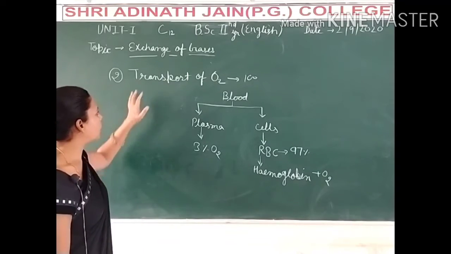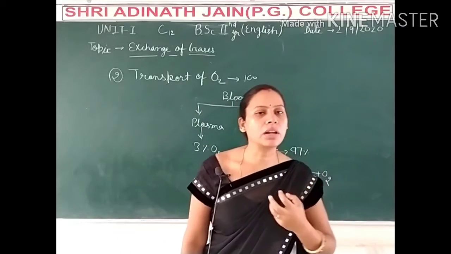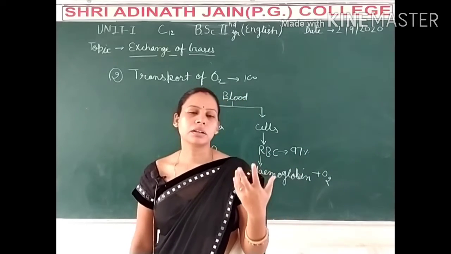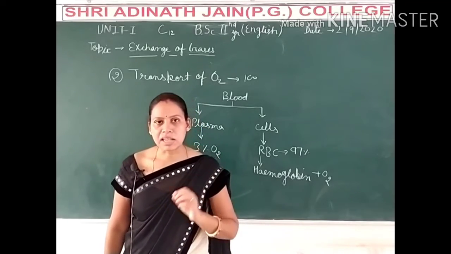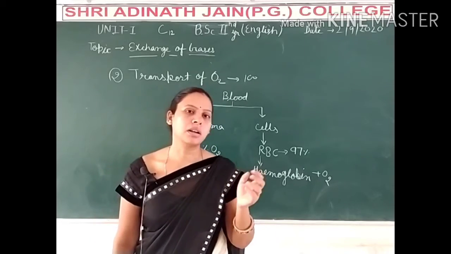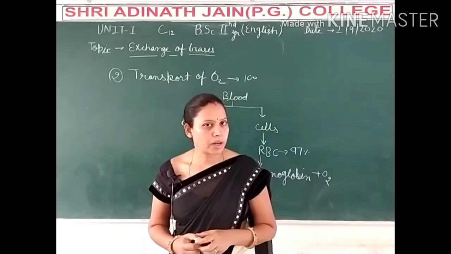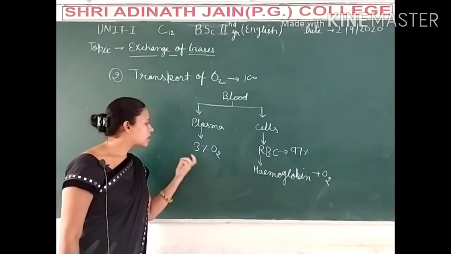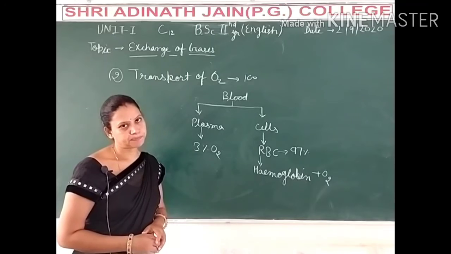We are talking about the transportation of oxygen. When oxygen comes into the alveolus, how is it transported to the heart, other tissues and cells? For this, the blood plasma and RBC take their role. Oxygen is less soluble in liquid, so only 3% is transported by the plasma of blood.